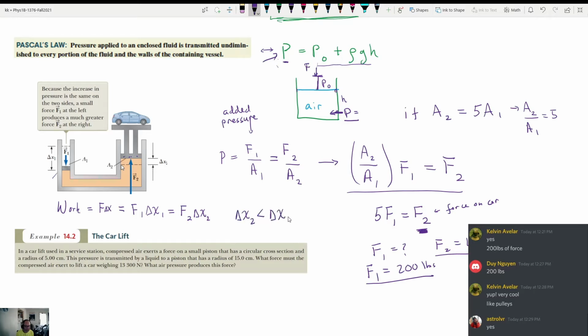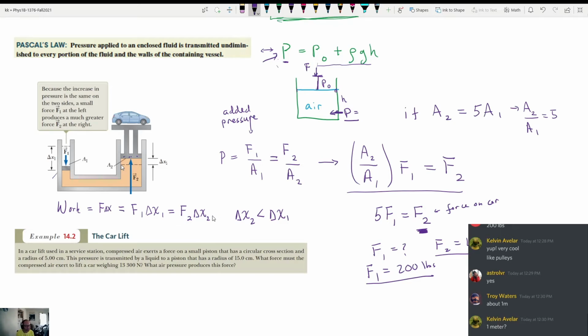In this case, if we push down by a distance of 5 meters, can anyone guess, if we're using these numbers, how far the car is going to go up? If I push this down 5 meters, how far do you think the car will go up? If you're just going to guess. 1 meter, about 1 meter, exactly, 1 meter. All the ratios are going to be the same. It's always going to be 1 to 5.